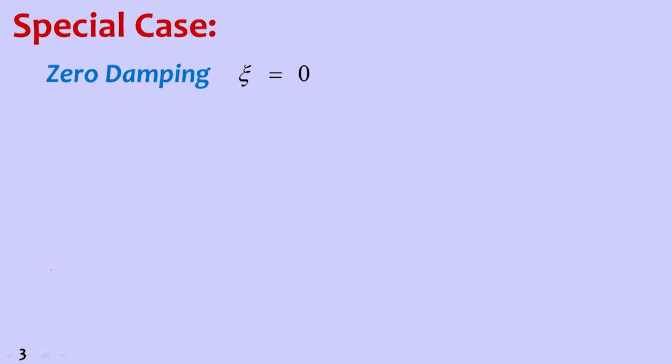If we look at the equation of motion, m u double dot plus c u dot plus k u is equal to minus m ug double dot. Here, ug double dot is the earthquake acceleration. Now, the c u dot term is not there because damping is 0. So, the inertia force plus the stiffness force is equal to the applied force.